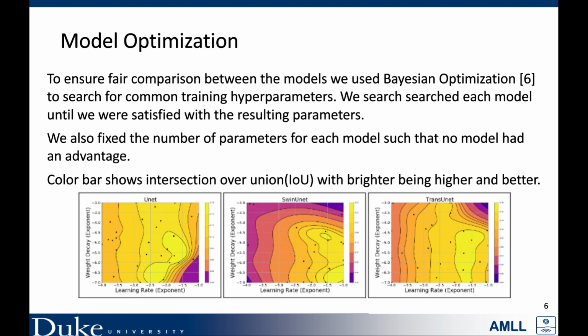A very important part of our work is that we ensure the models are trained fairly. To remove as much bias as possible, we use Bayesian Optimization to search the hyperparameter space for each model. We allow each model sufficient time to converge to a good set of training hyperparameters such that the space is adequately searched and the performance no longer improves with further searches. Below, we show each model's search space for 2 hyperparameters.